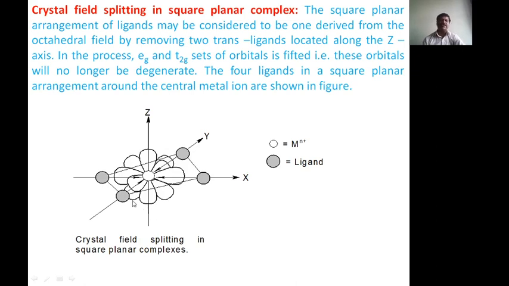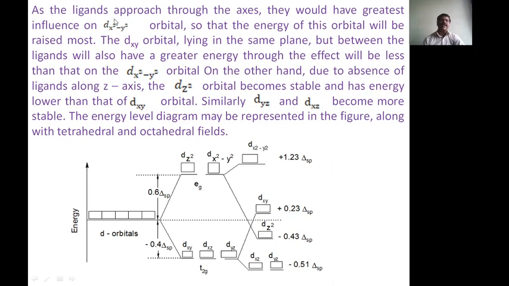Now here, as the ligands approach along the axis, there would be the greatest influence on dx square, because in octahedral complexes the ligands approach along the axis. Therefore the Eg orbitals get higher energy, and the T2g orbitals have lower energy, since they lie sideways to the approaching ligands. Therefore we say the influence on the dx square minus y square orbital is greatest, so that the energy of this orbital will be raised most.